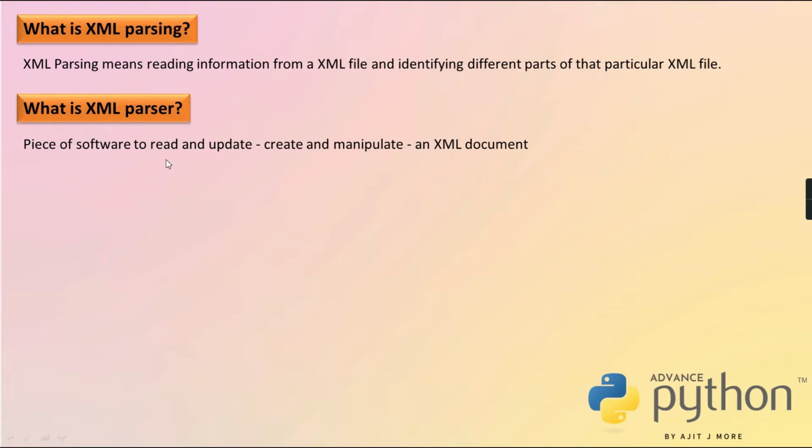So through this library we can read the content of the XML file, we can make changes in the XML file, you can even create a completely new empty XML document through this parser. I'll give you one demonstration of that too. We can create our own new XML document through a Python script using this library. So it's a piece of software, as I said, a library which is used to read and update, create and manipulate your XML document. So this library will act as an interface between your Python script and the XML file.